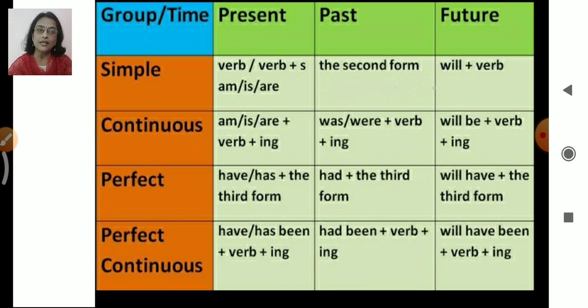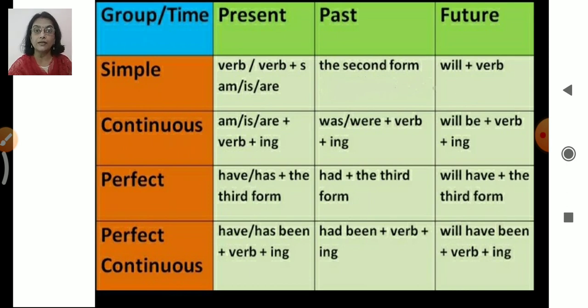Was or were plus verb plus ing. Were playing, was playing. Then how is the future continuous formed? Will be plus verb plus ing. Okay, so here, will be playing.